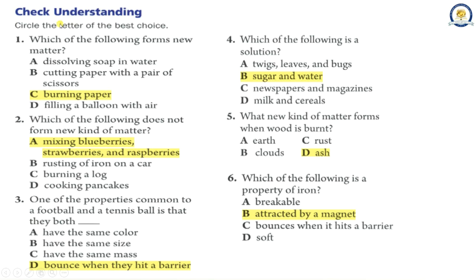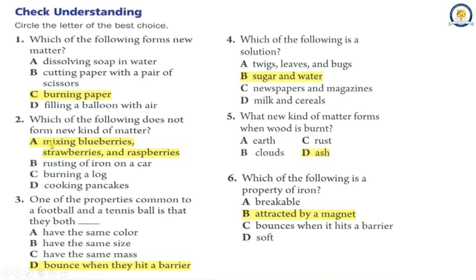Check understanding. Circle the letter of the best choice. 1. Which of the following forms new matter? A. Dissolving soap in water. B. Cutting paper with a pair of scissors. C. Burning paper. D. Filling a balloon with air. The correct answer is C. Burning paper.